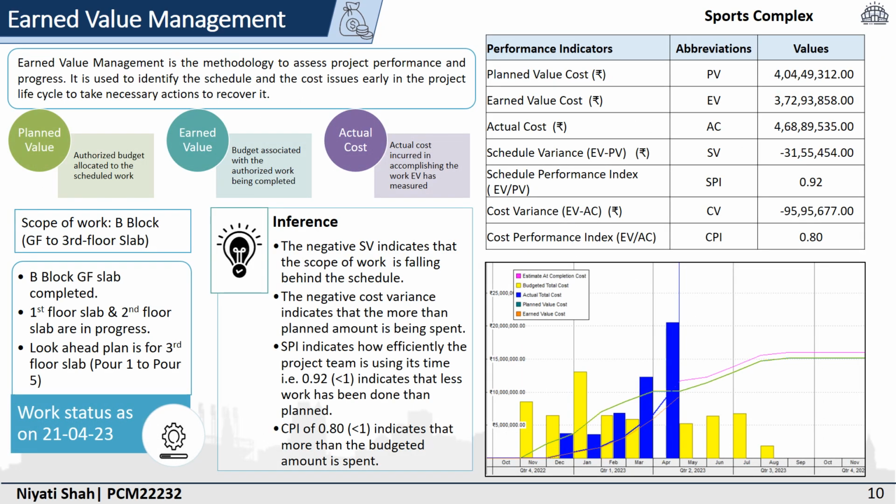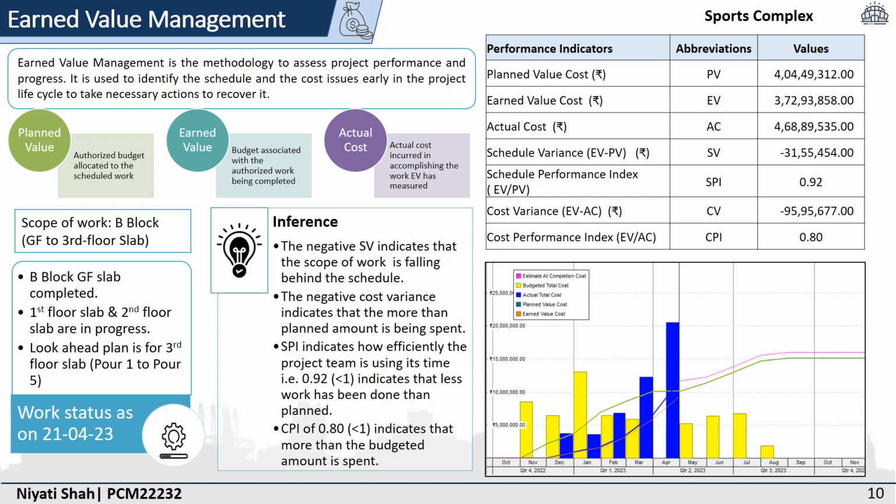Earned value management is a methodology to assess the project performance and the progress. Earned value management monitors three values: planned value, earned value, and the actual cost. Planned value is the authorized budget allocated to the scheduled work. Earned value is a budget associated with a percentage of the planned work which has been completed, and the actual cost is the actual cost of the work that has been measured in earned value.